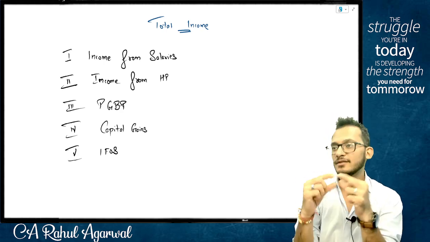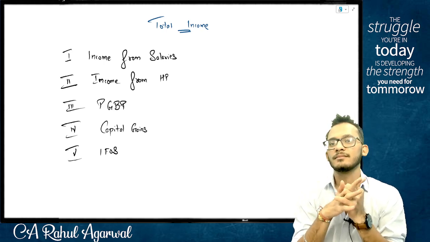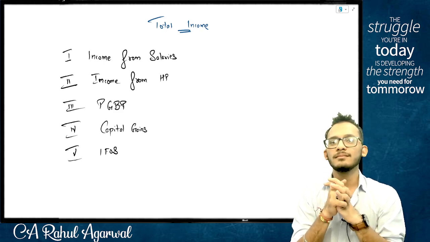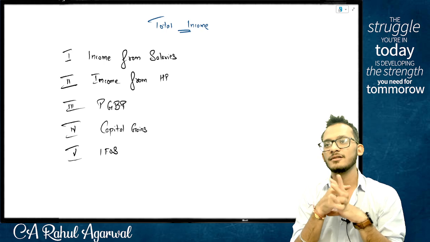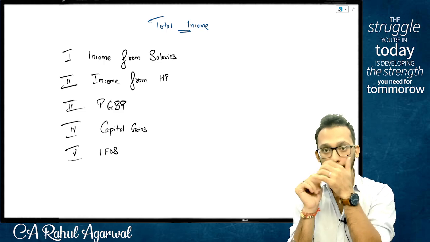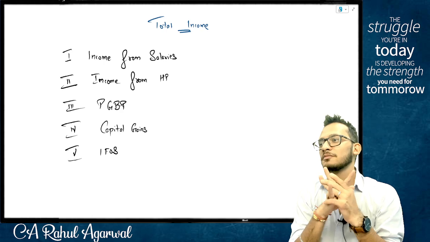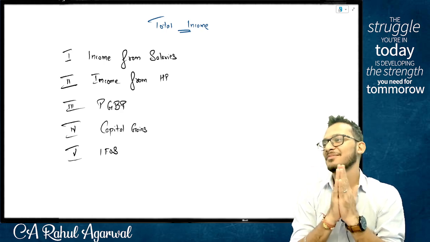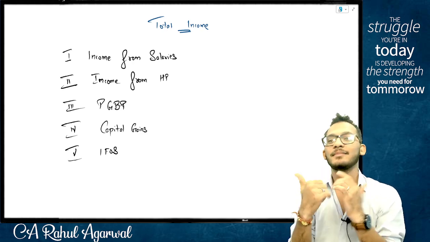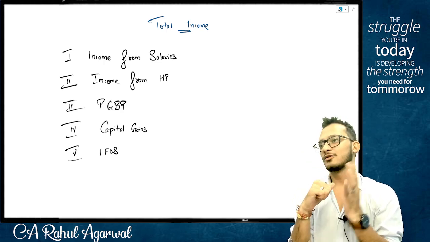Winnings received from unsold lottery tickets held by the lottery trader. Because capital gains is only when you sell assets. Taxable under other sources.